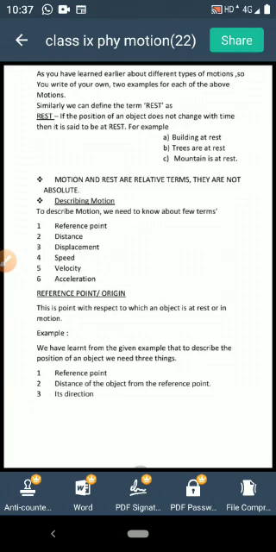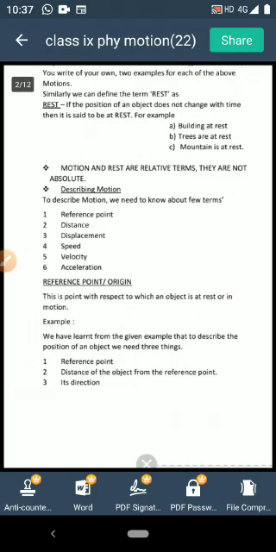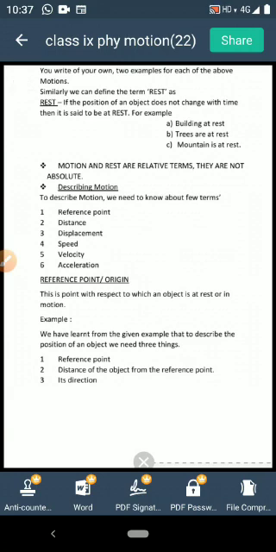Clear? To locate your school, Macon Stadium is the starting point or the origin or the reference point. So by saying reference point only, your description is not complete. In addition to the reference point, what you need to say is how far your school is from the reference point. You may say it is 200 meter or 300 meter away from the reference point, that is the stadium, isn't it? But that is even not sufficient.